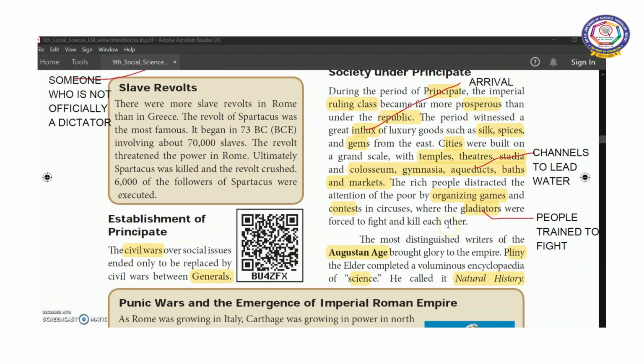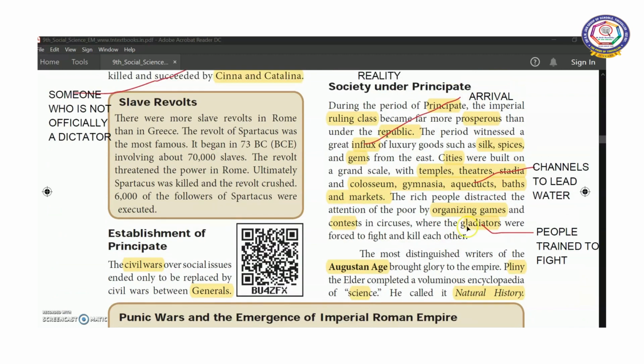Now, society under Principate. What was the condition of the people under Principate? During the period of Principate, the imperial ruling class became more prosperous than under the Republic. The ruling class became more powerful and rich than when they were under the Republic.